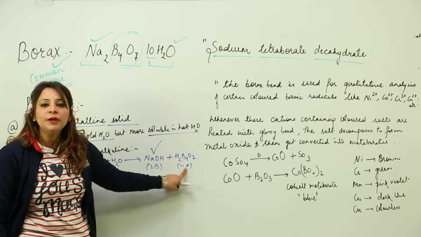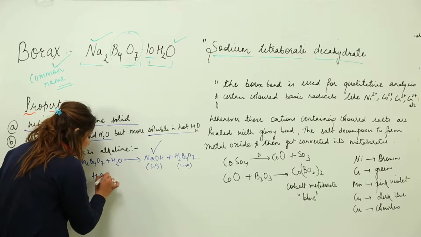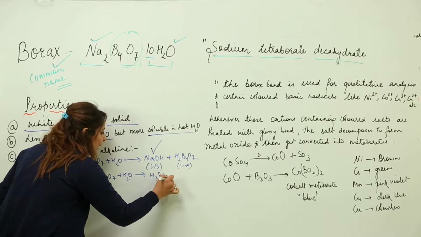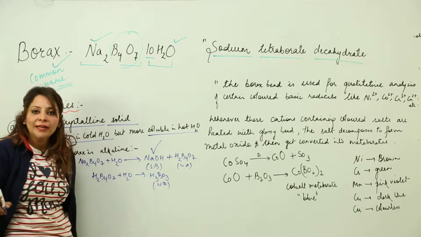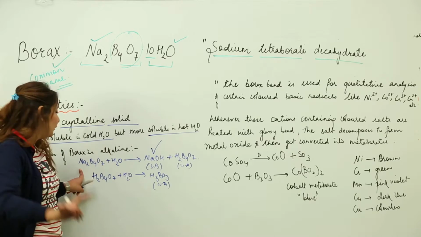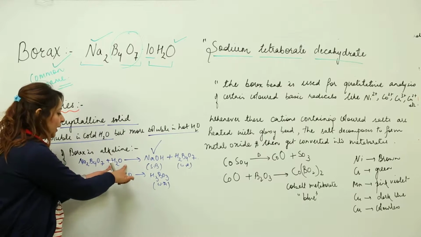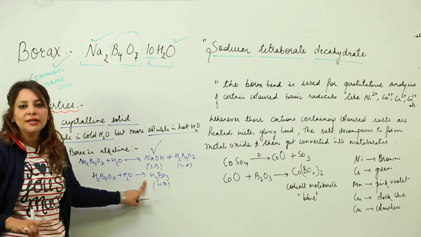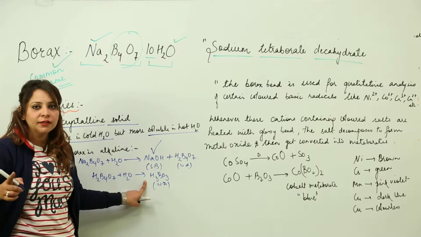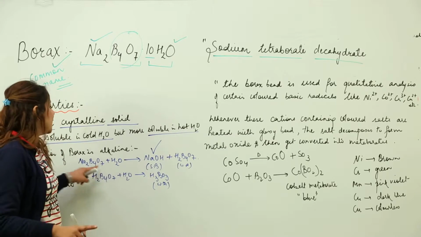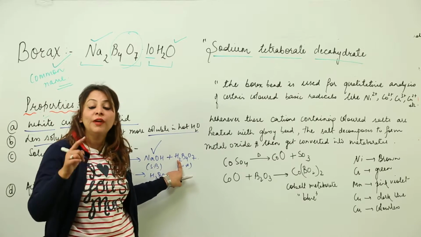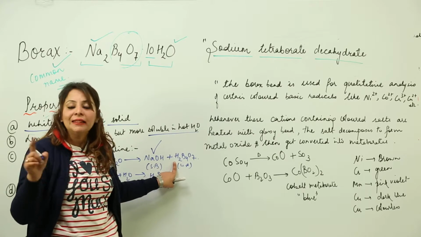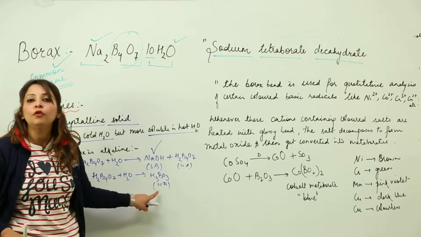Now you know that this H2B4O7 when added to water gets converted into boric acid, which is again a weak acid. So either you can write the direct equation where you add Na2B4O7 with water and just write NaOH plus H3BO3. But if you need to show it in detail and learn it in a proper manner, then please learn this: when we react we get a very weak acid, H2B4O7, and then this H2B4O7 when added to water forms boric acid.